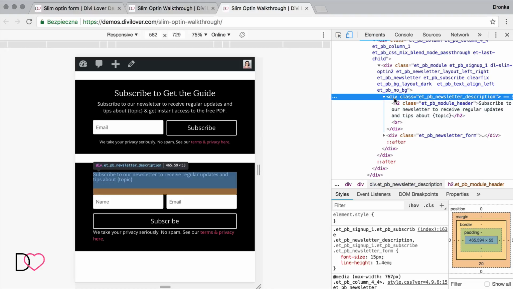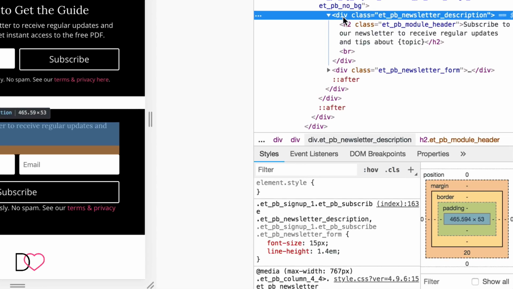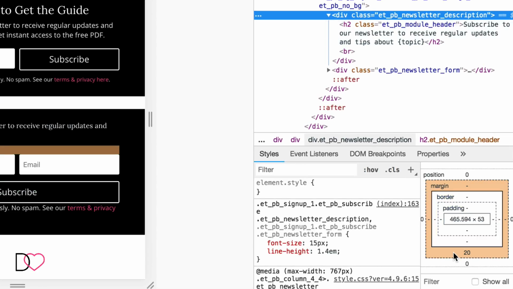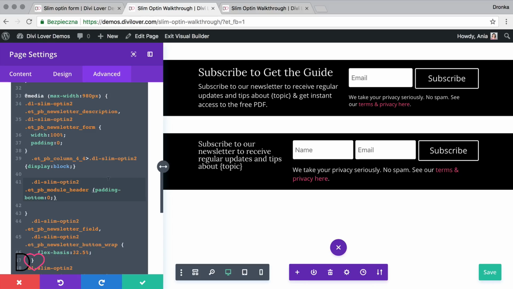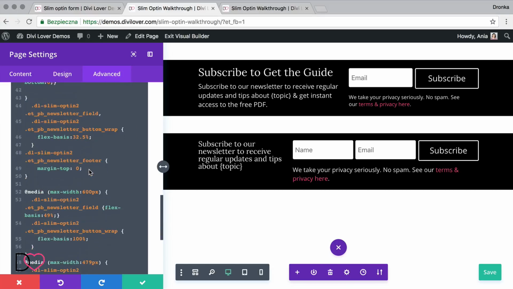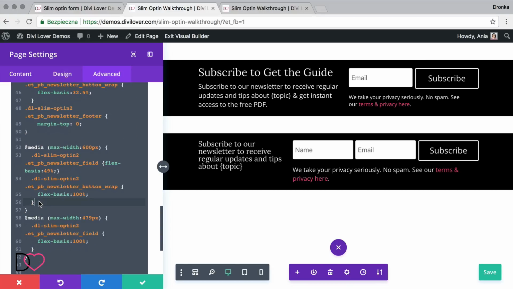Okay, we can also, and there's some space here, description. We should remove, that's the bottom margin, you can see that here. So we can also remove that from the newsletter description, this class, in this media query.